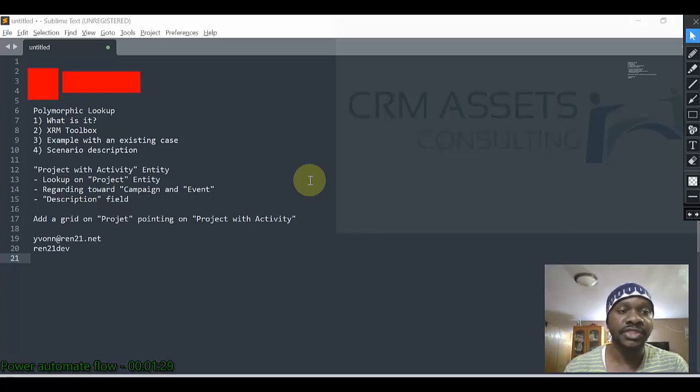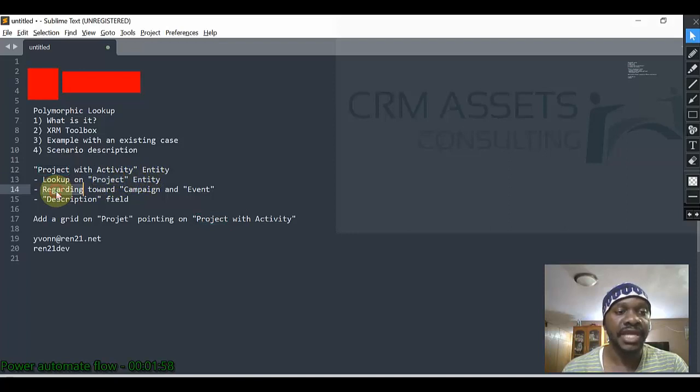We will also see a simple example, an existing case, and we'll try to reproduce it on another entity. So we'll create a project with activity entity. This is the name of the entity we'll create. And on this entity, we will create some fields. We will create a lookup on a project entity, an existing project entity.